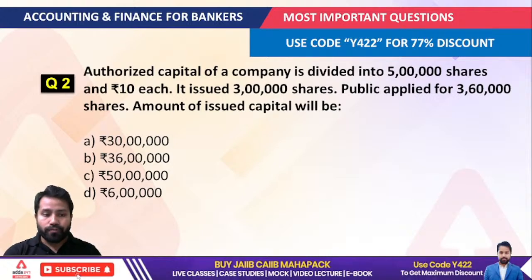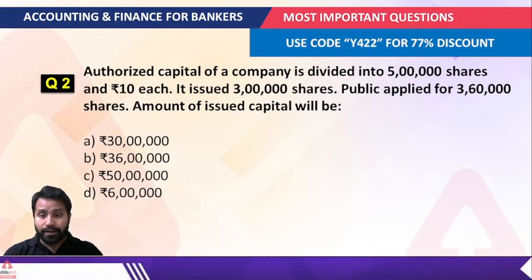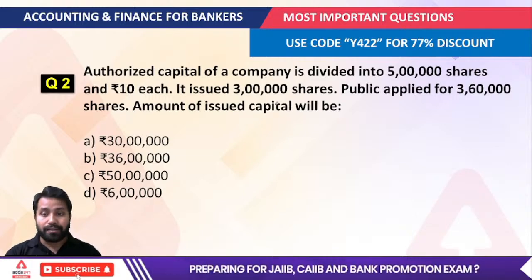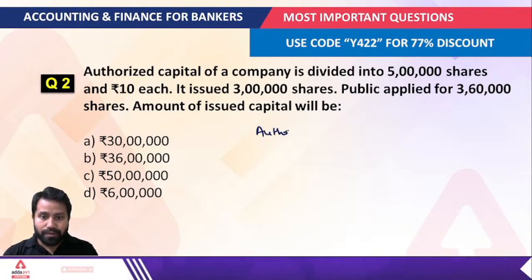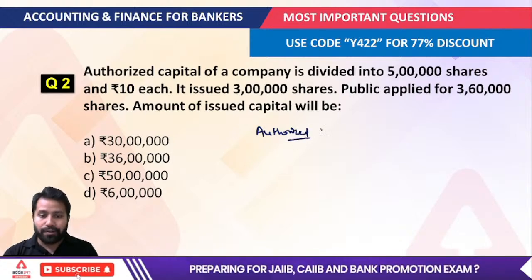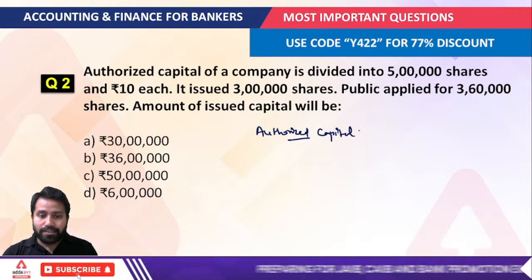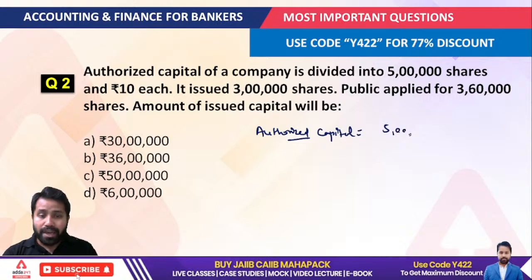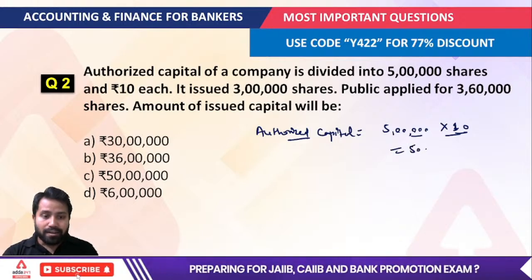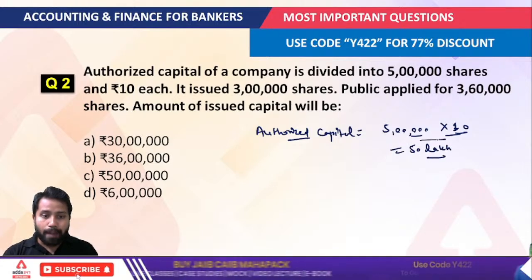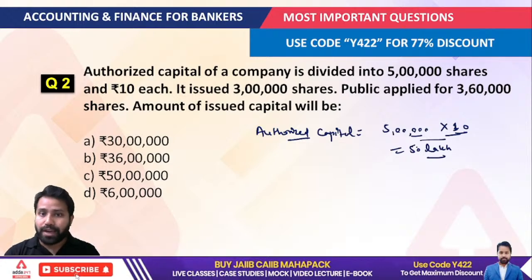Authorized capital of the company is divided into 5 lakh shares of 10 rupees each. Whenever you get this type of terms, you can understand it as the authorized capital. Suppose I'm talking about the authorized capital, what would be the total authorized capital? The company issued 5 lakh shares and the price of one share is 10 rupees. That means the company's authorized capital is equal to 50 lakh, right?